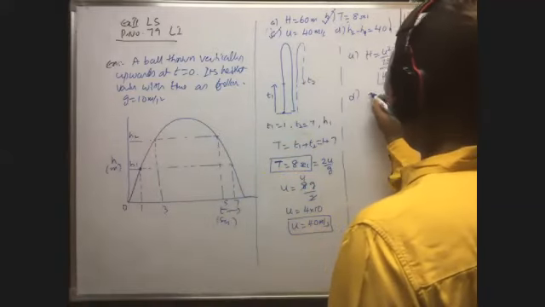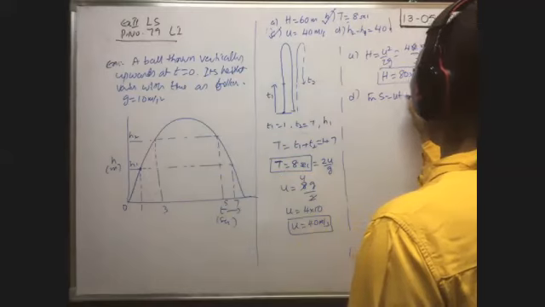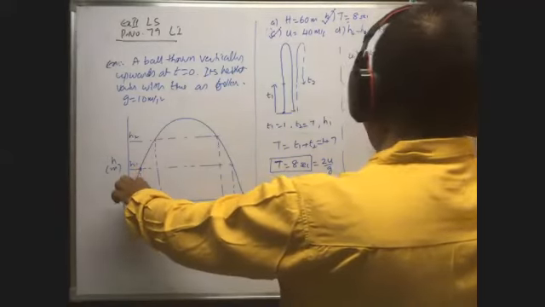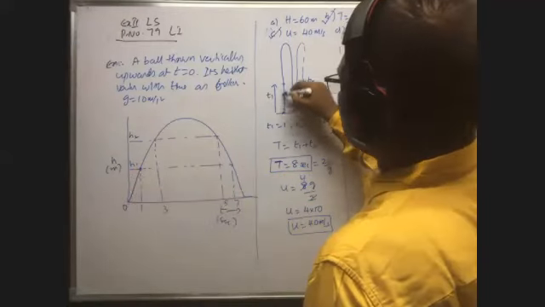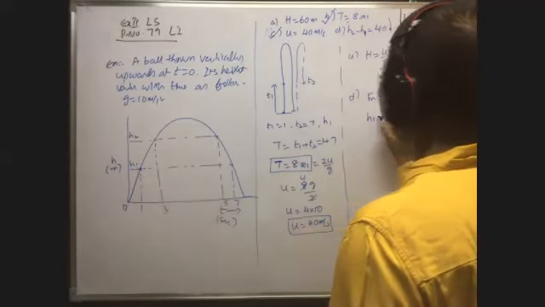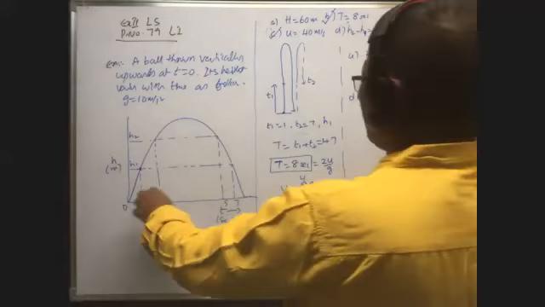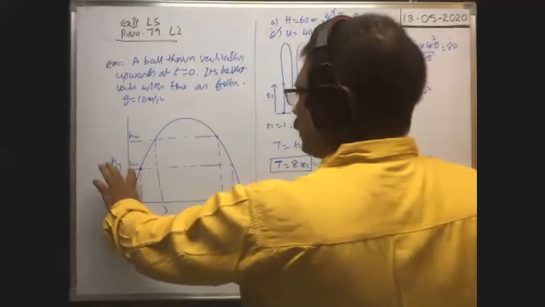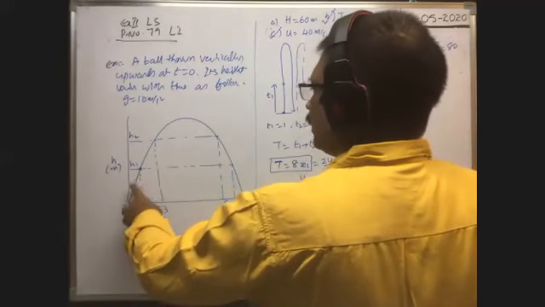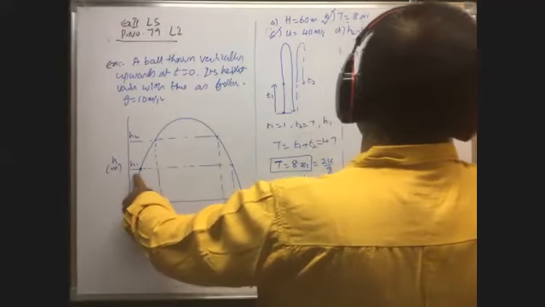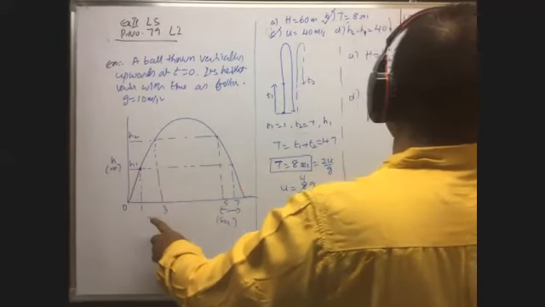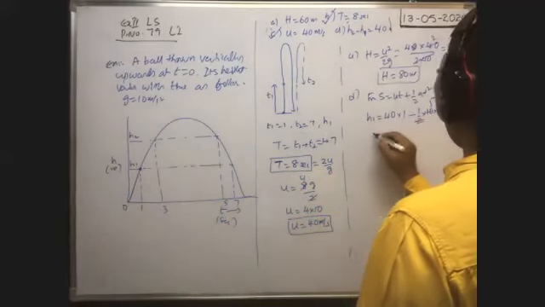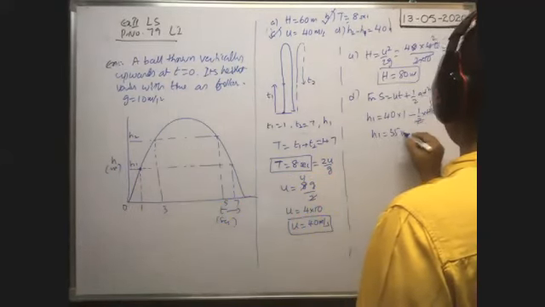From s = ut + half at square, first you calculate h1. This height reached is equal to h1. h1 is equal to the velocity of projection, already we have 40, into time taken to reach this height, which is 1 second, plus half, a means minus g, so minus 10 into t square, that is 1 square. 2 fives are 10. That's why h1 is equal to 35 meter.